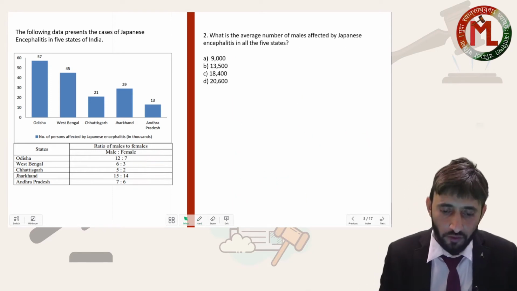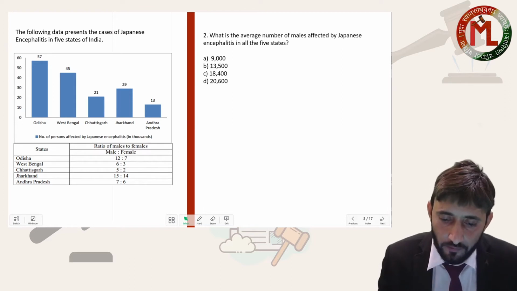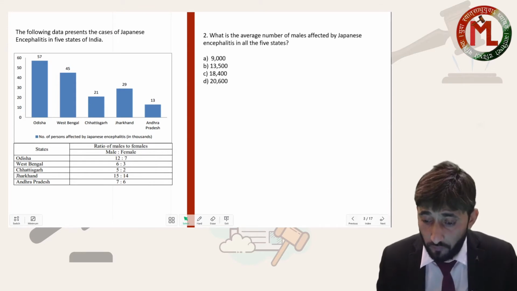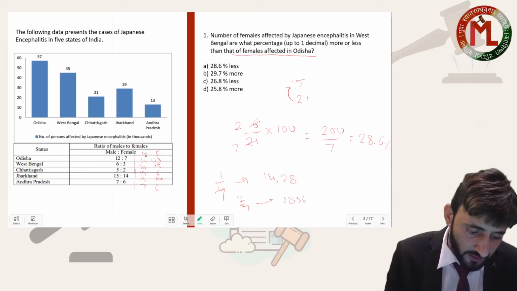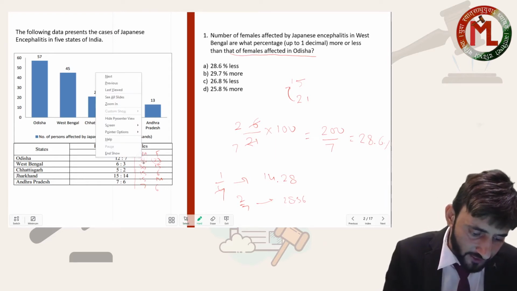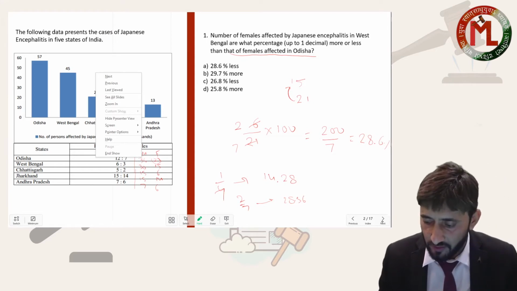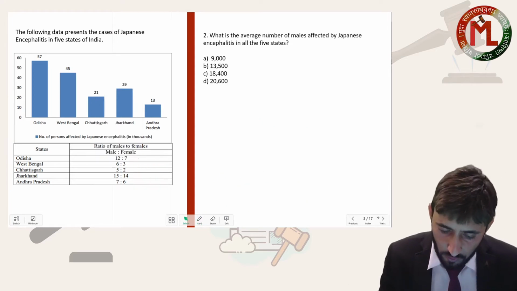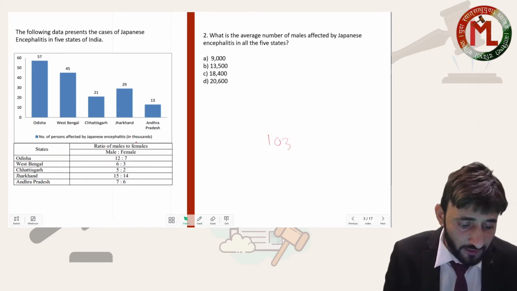Let's go for the next question. What is the average number of males affected in the 5 states? Now I am just checking these numbers. 36 plus 30 is 66, plus 15 and 15 is 30. 96 plus 7 is 103. So this comes out to be 103, but all these numbers are in thousands.